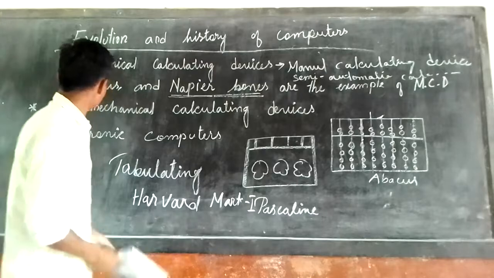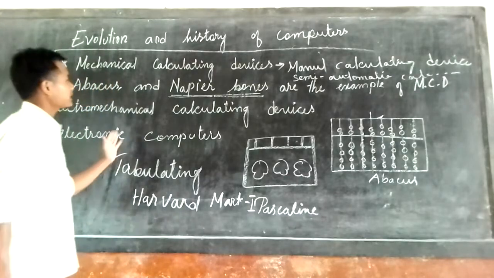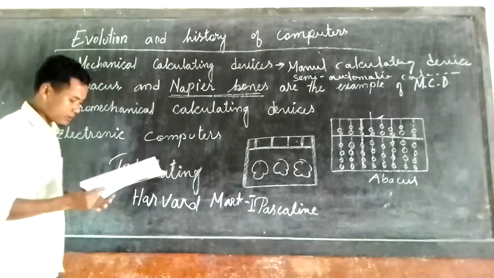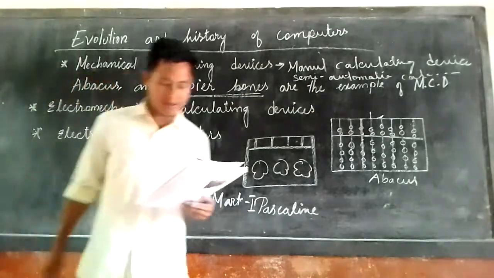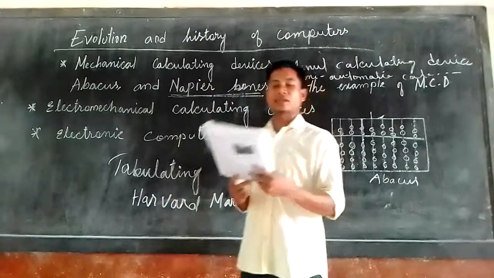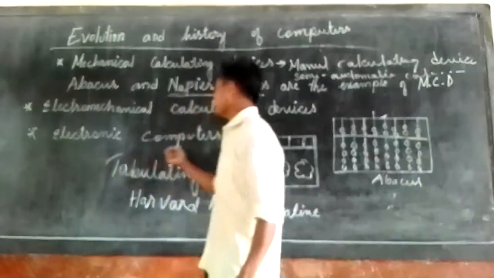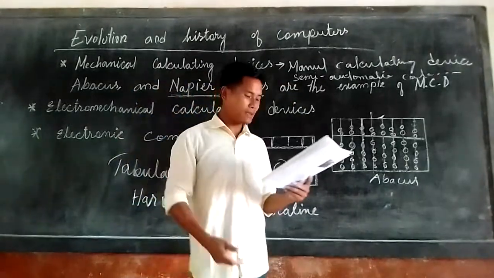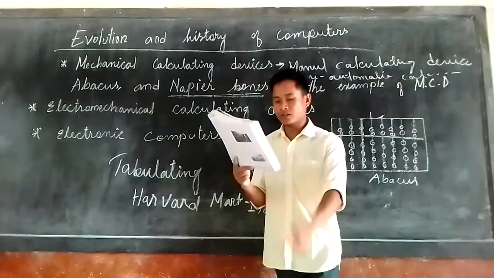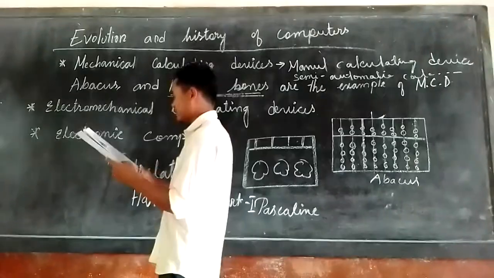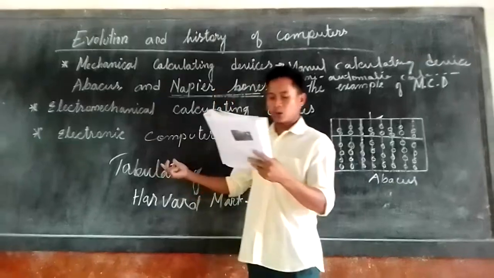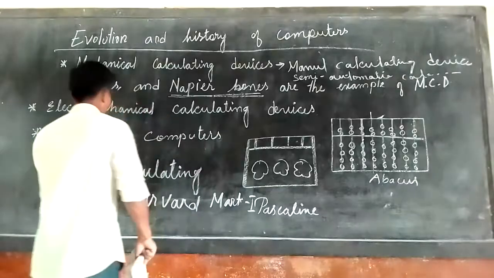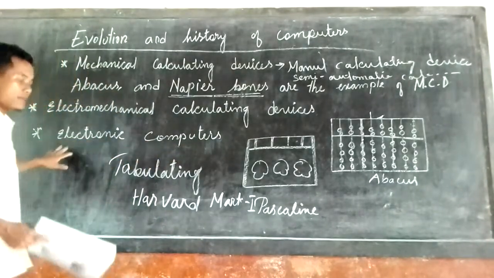Now, the last topic, point 3: electronic computers. Here electronic computers are classified into various generations on the basis of the difference in technology. Each of these generations represents a major improvement in technology. There is, however, no clear line of distinction between the generations. Some older technologies still exist.